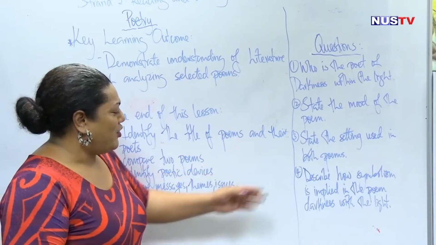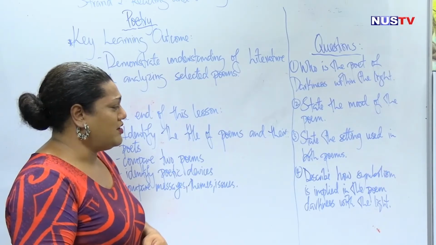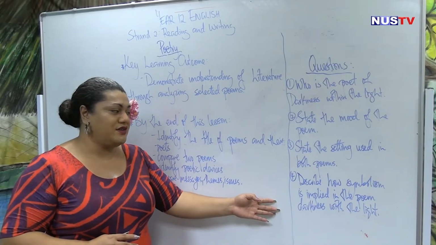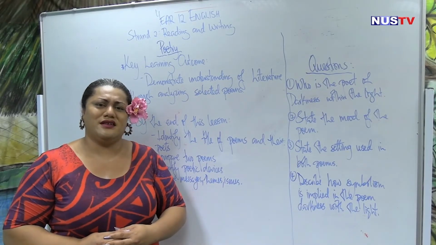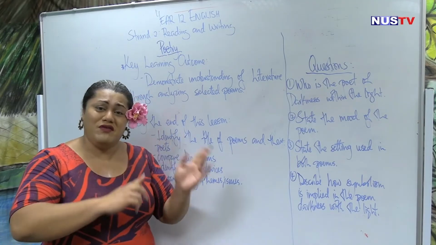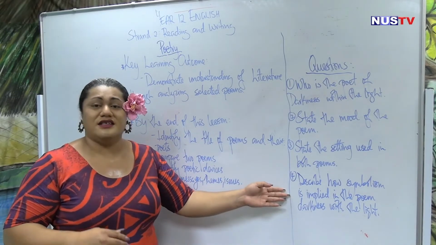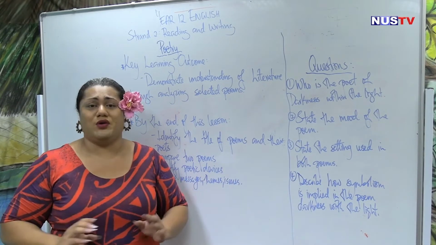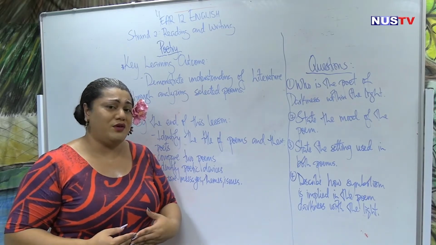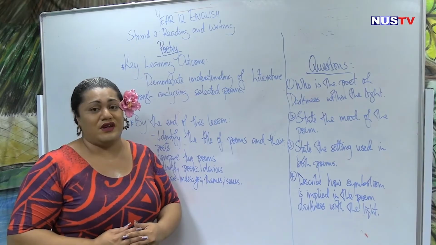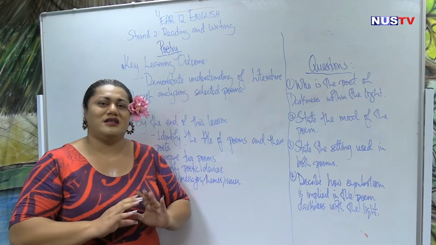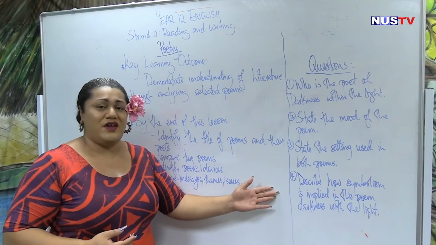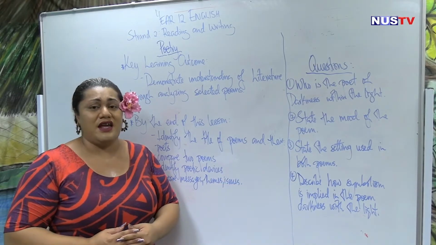Awesome. And our question number 4, describe how symbolism is implied in the poem Darkness Within the Lights. So do you remember what symbolism means? Yes, according to our previous lesson, we discussed that symbolism is just a fancy word for the using of symbols. So if you think about a symbol that is used in Darkness Within the Lights, you can think about the word darkness.